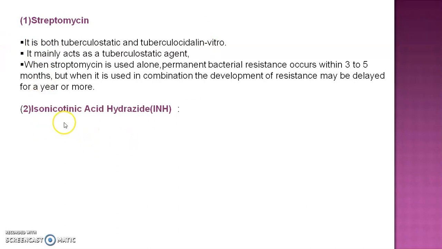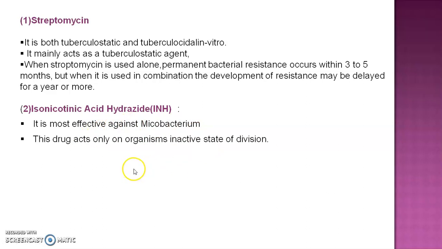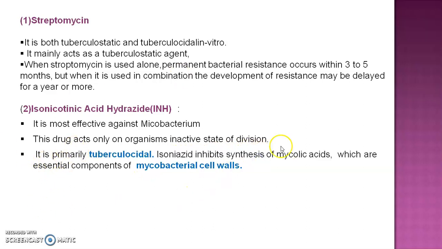Then the next drug is isonicotinic acid hydrazide, commonly known as INH. It is most effective against mycobacterium. This drug acts only on organisms in the active state of division. It is primarily tuberculocidal, that means it is capable of killing Mycobacterium tuberculosis.